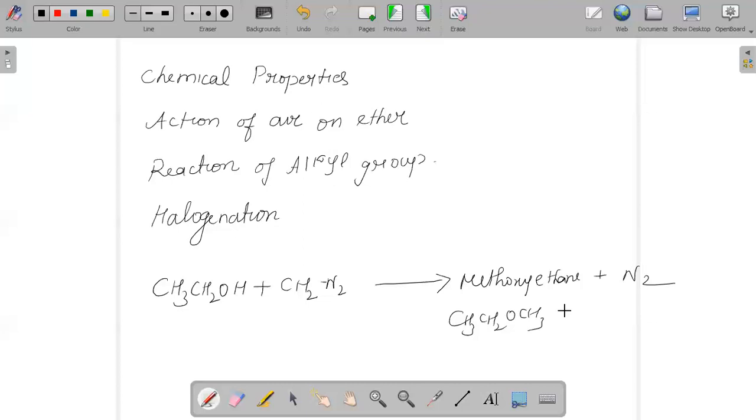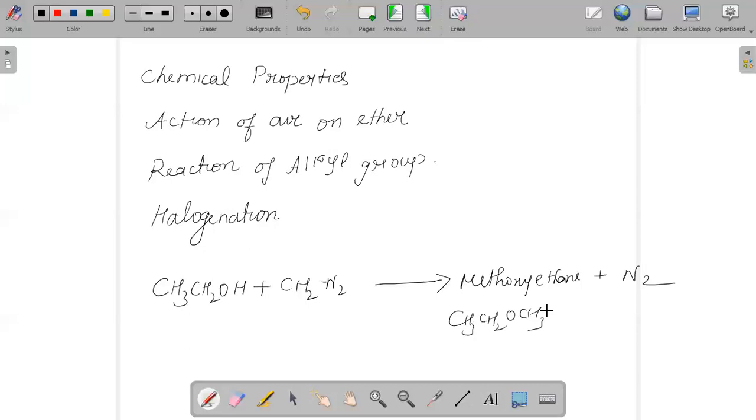But basically, when we talk about the physical properties, lower members are gases and higher members may be liquid or solid because of the increase in van der Waals force of attraction. Ethers have a higher dipole moment because of the electronegativity difference and the bent structure. Ethers, of course, have low boiling point because of their less polarity. And for solubility, lower members will be more soluble.